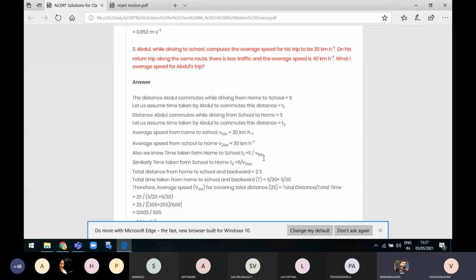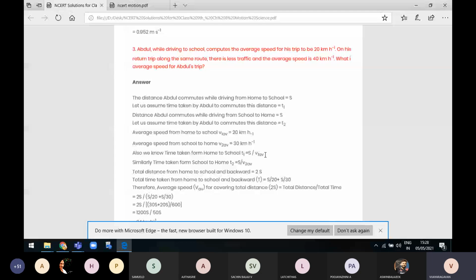That only is given there. Sir, the average speed of his trip is 20 kilometers per hour. Samuel, I asked you, when was his speed 20 km per hour? Sir, while going from his house to school, sir. So in the morning he starts from home and is going to school. At that time his speed is 20 km per hour because there will be heavy traffic jams. So his speed is 20 km per hour.